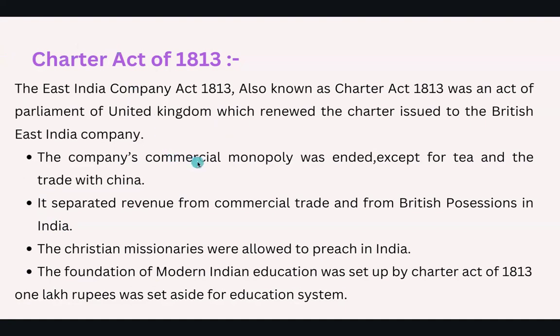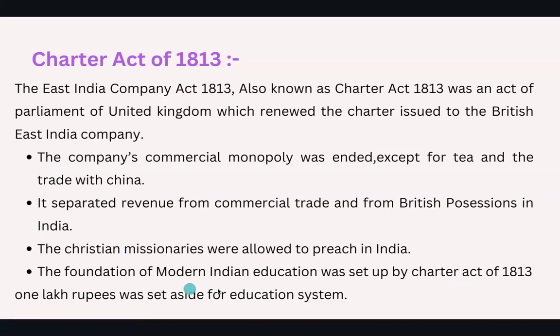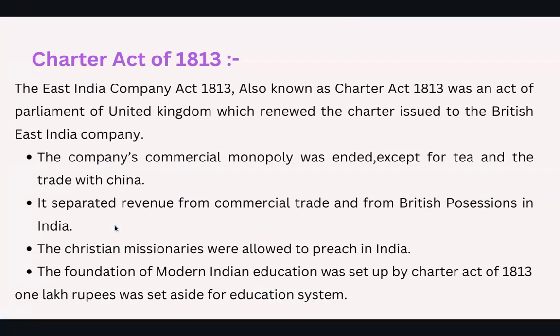The company's commercial monopoly was ended except for the tea trade and the trade with China. So the monopoly for the trade has been ended except for tea trade and trade with China. It also separated revenue from commercial trade and from British possessions in India. It also allowed the Christian missionaries to preach in India. And the foundation of modern education was set up by the Charter Act of 1813. For this purpose, 1 lakh rupees was set aside for the education system, for Western education. So these were the features of the Charter Act of 1813.